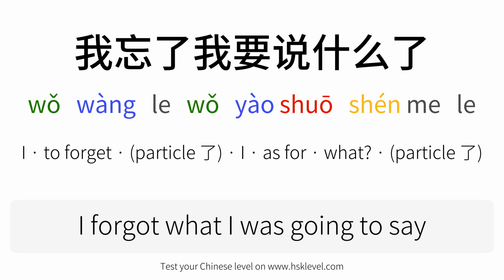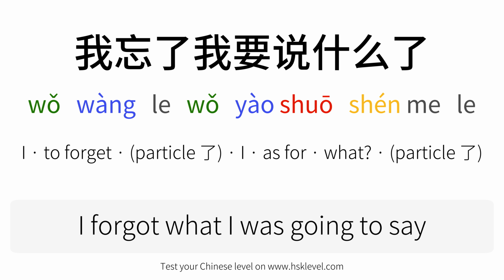The third word is le, which is a very important grammatical particle in Chinese. It has many functions and meanings, but in this case, it indicates that the action of forgetting has been completed or has occurred in the past. This le is called the perfective le and it usually follows a verb.